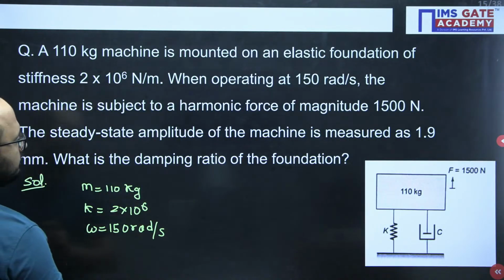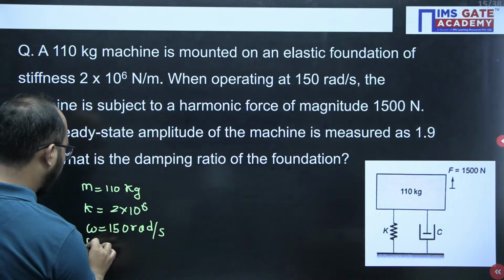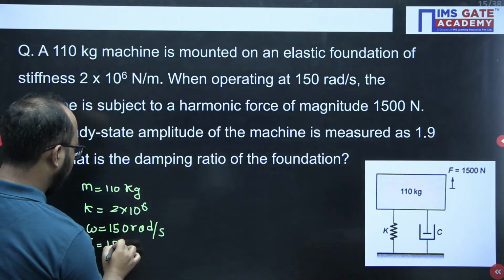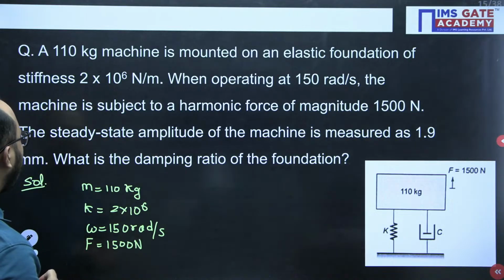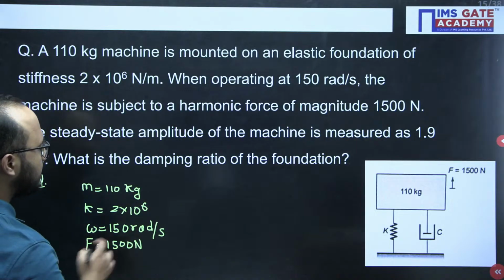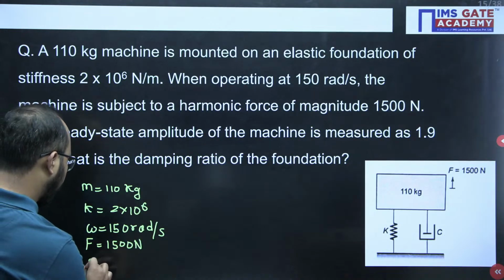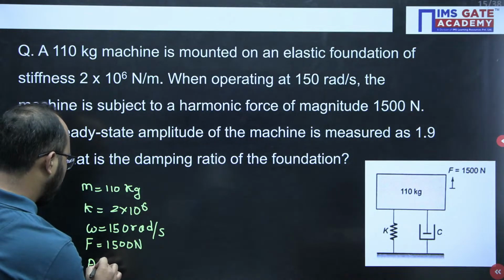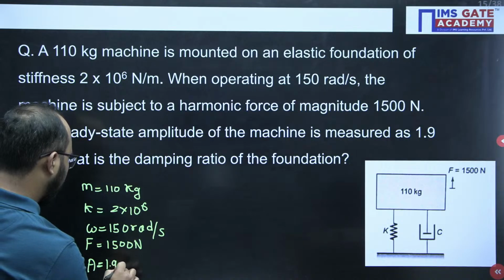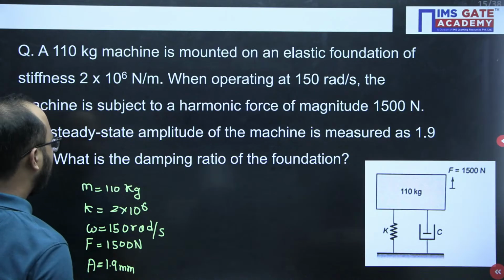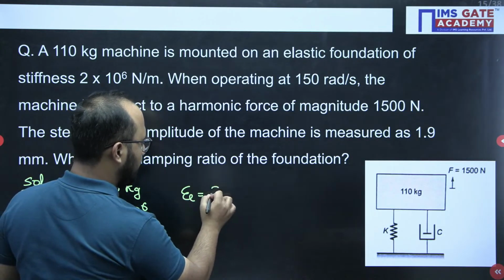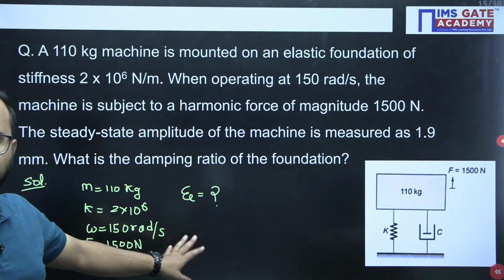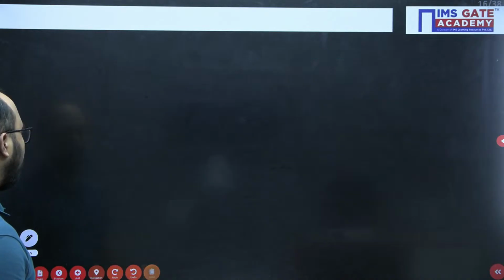Right, subjected to harmonic force, so force value also given, 1500 Newton. Right, the steady state amplitude they have given, okay fine, 1.9 m. What is the damping ratio? So they are asking the damping ratio value. Now it is a direct formula based question, but yes, the calculation is lengthy here.